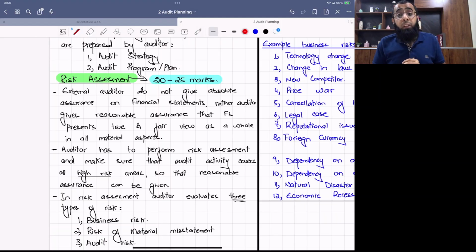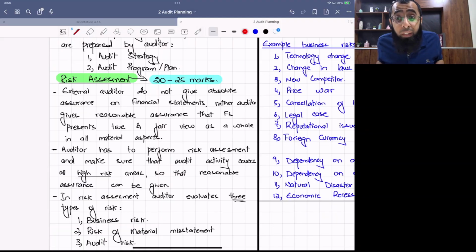Since the auditor is giving reasonable assurance, it is very important that he performs risk assessment. He has to identify the high risk areas and then focus more on those high risk areas, because only then will he be able to give an opinion on the financial statements as a whole. If the audit were absolute assurance, there would be no requirement of risk assessment, because in that case we would have audited everything.